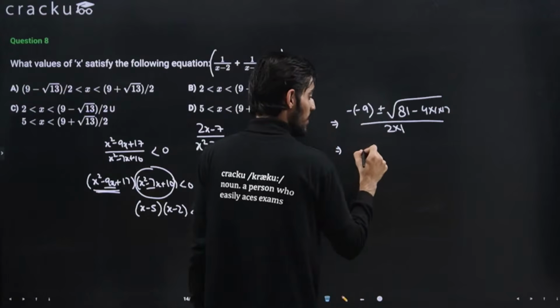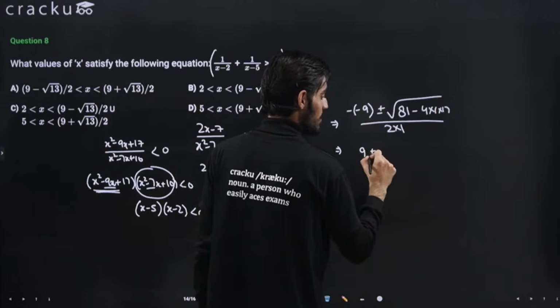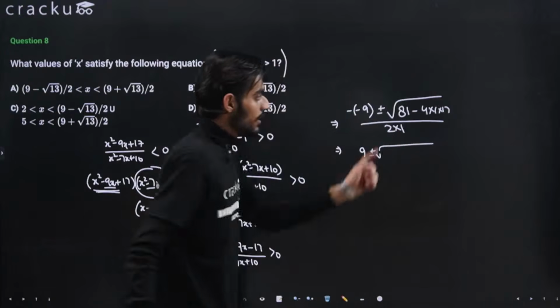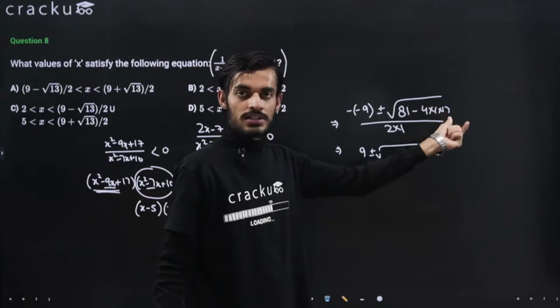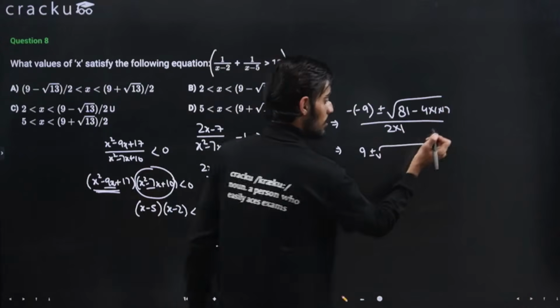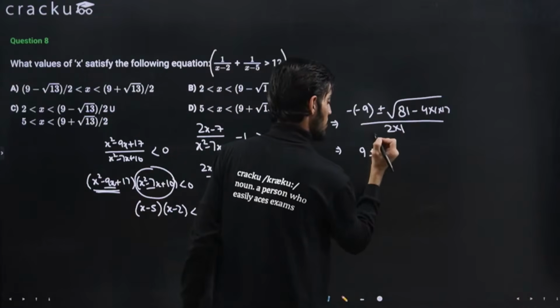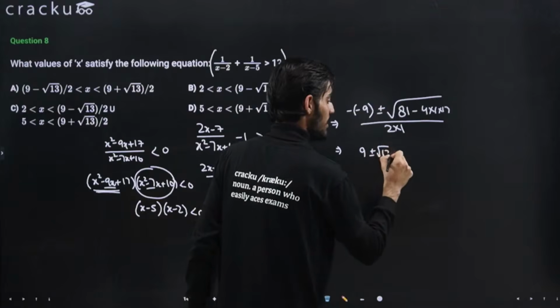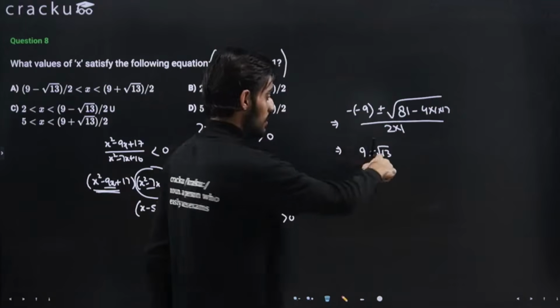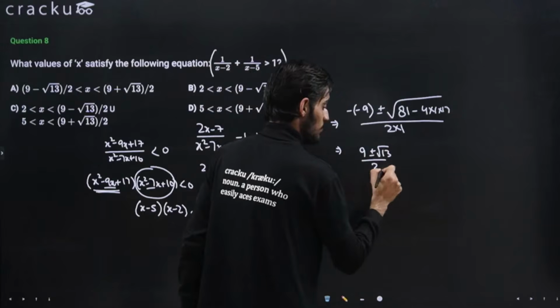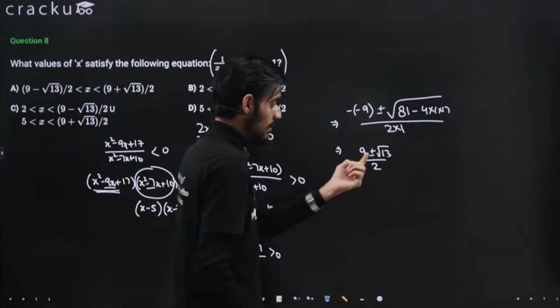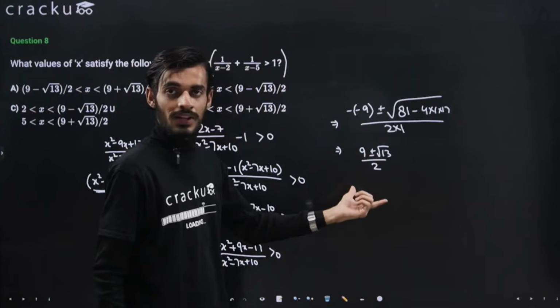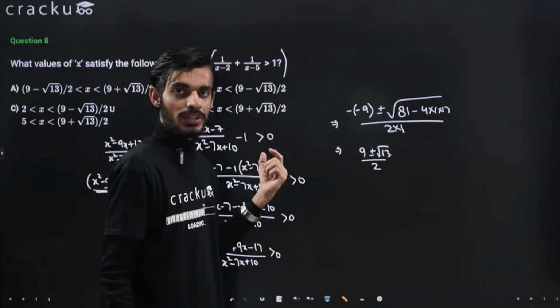So this will come out to be 9 plus minus. 17 into 4 is 68, so 81 minus 68 will be 13. So this will come out to be root 13, right? 81 minus 68 is 13, divided by 2. The approximate value of this term, because root 13 will lie between 3 and 4, right? 3 square is 9, 4 square is 16.